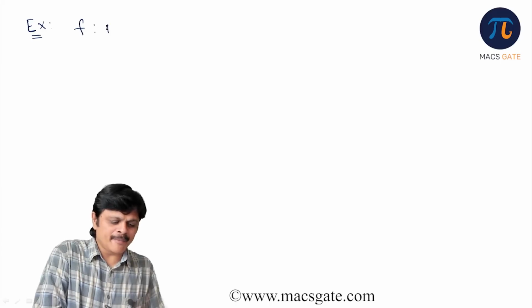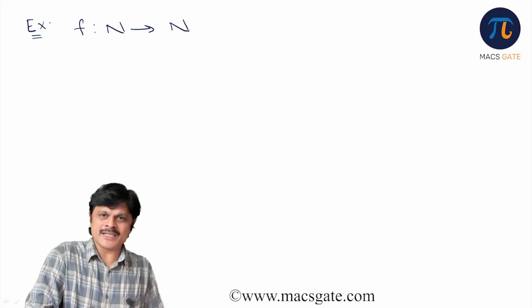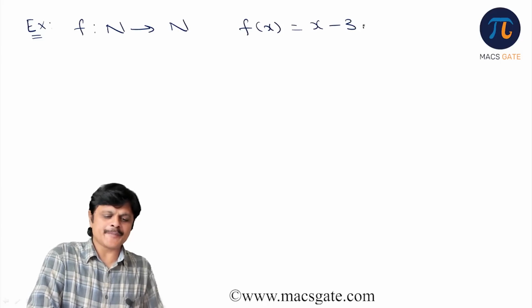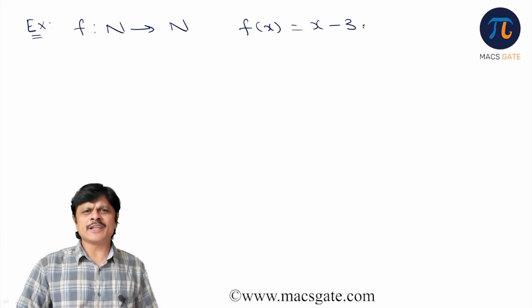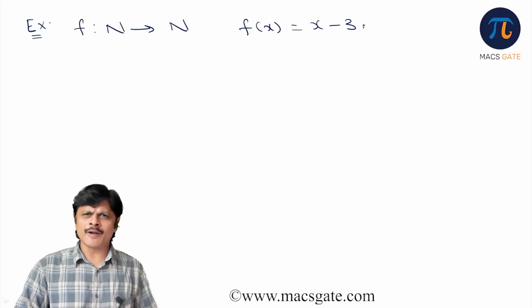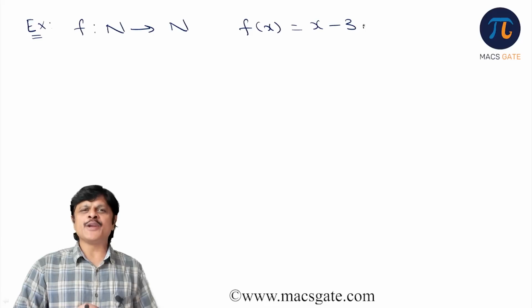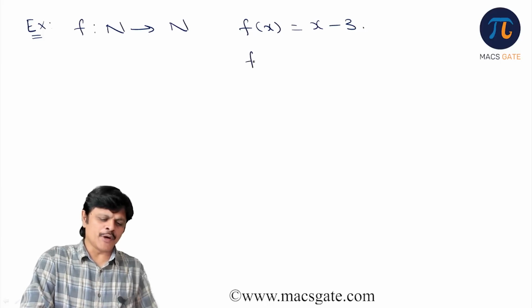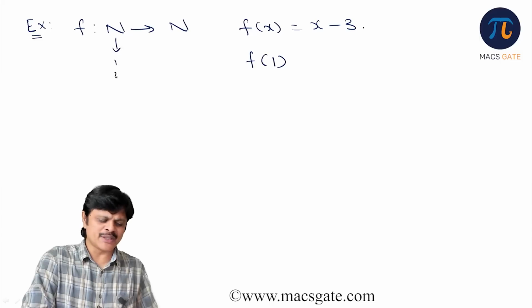So we can take simple examples. f is a mapping from natural numbers to natural numbers with definition f(x) is equal to x minus 3. You need to check whether it is one-one, onto. Okay, the fate of the function we have to check. First of all, whether it is a function or not. My dear friends, please remember, function means for every value of x in domain, we should be able to find an image in codomain. So I take a value of x in domain, because N means 1, 2, 3 and so on.